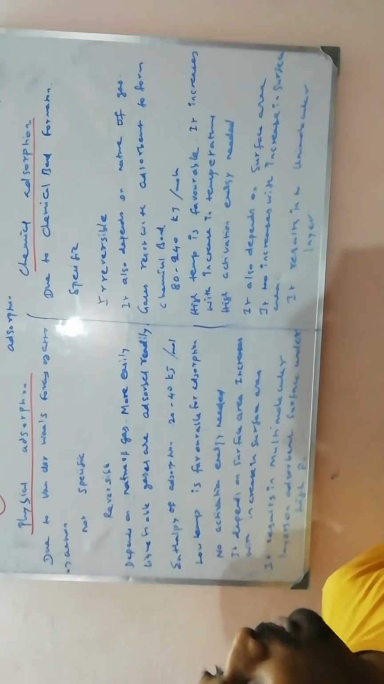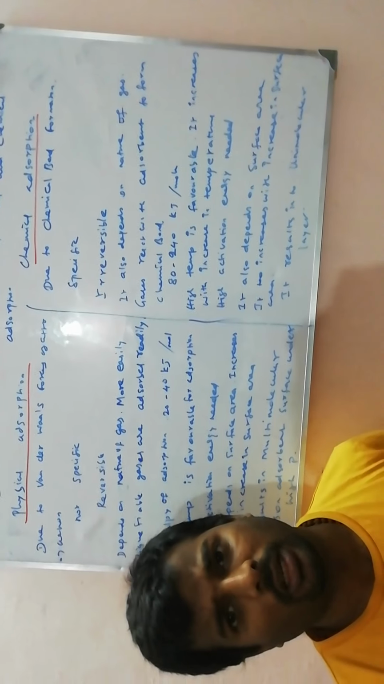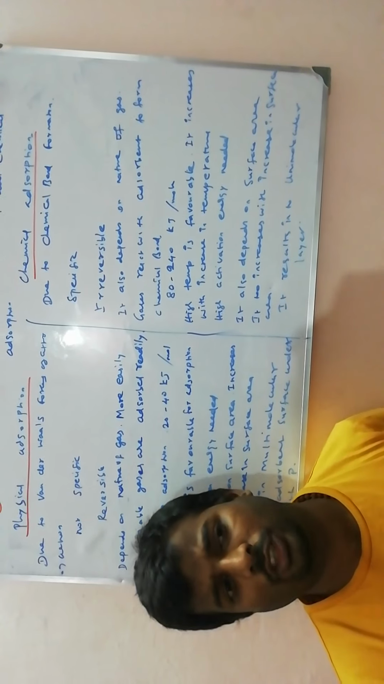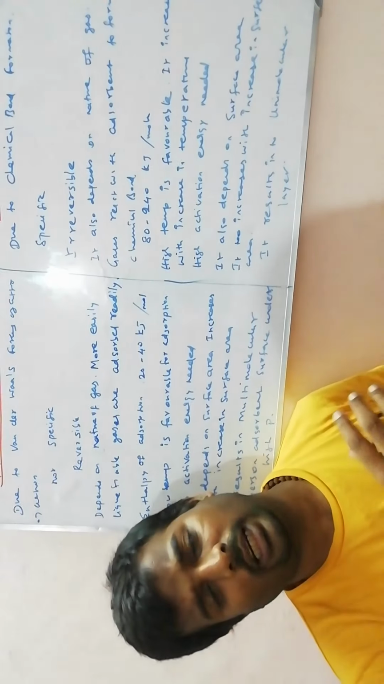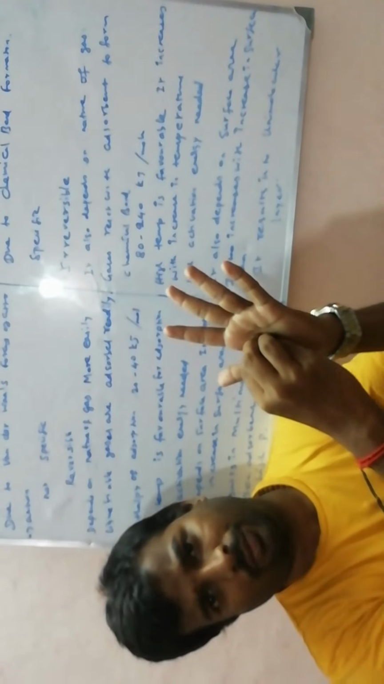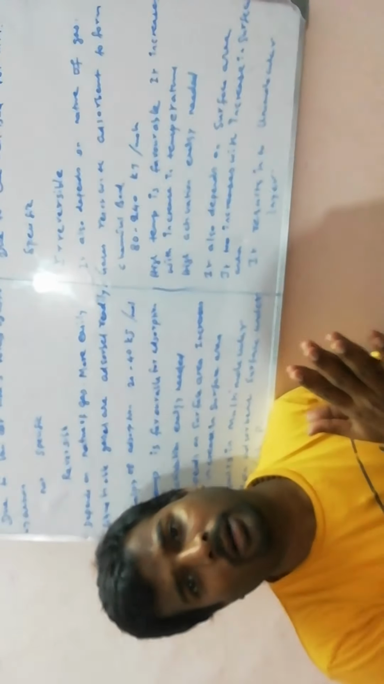Second point, they are highly specific. Chemical bonding is always specific because it needs a particular temperature, pressure, all those things needed for chemical bonding. Physical adsorption means simply sticking over the surface, so no chemical bond is needed. But chemical adsorption needs some chemical bond formation.